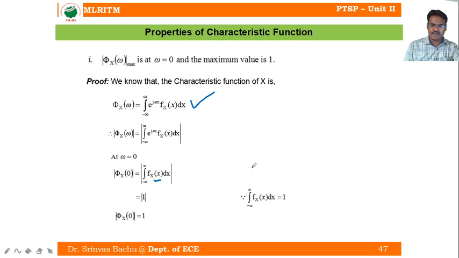This is the PDF's second property: the area enclosed by any density function within the interval equals unity. So its value is 1. So this is my maximum value at omega equal to 0. The characteristic function has the maximum value at omega equal to 0.